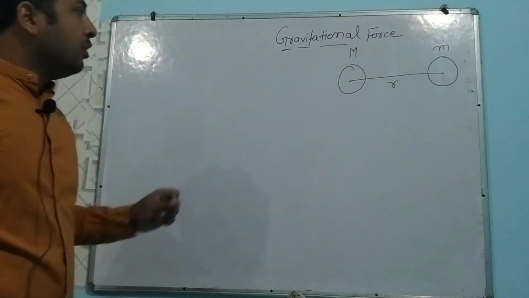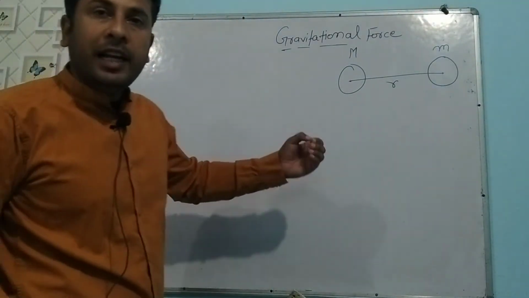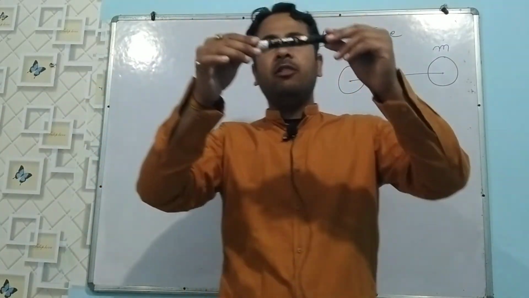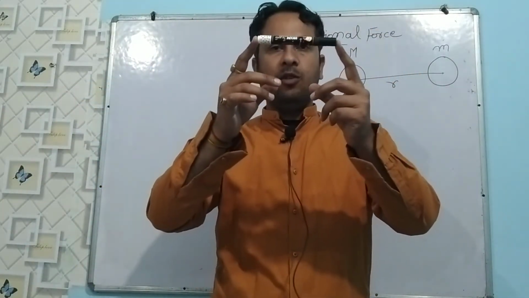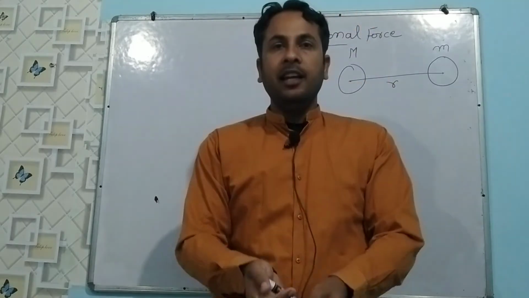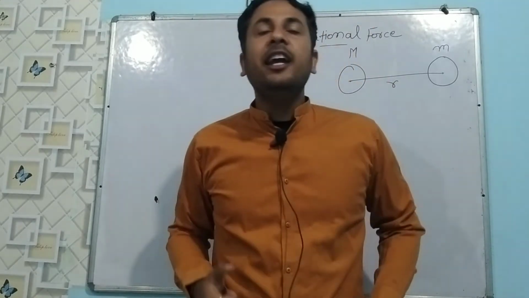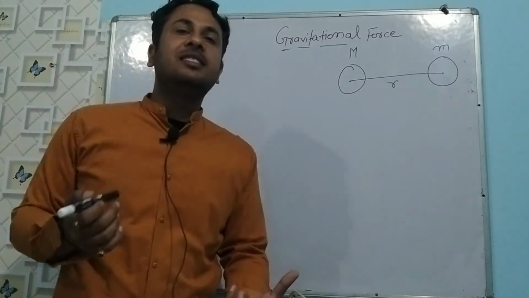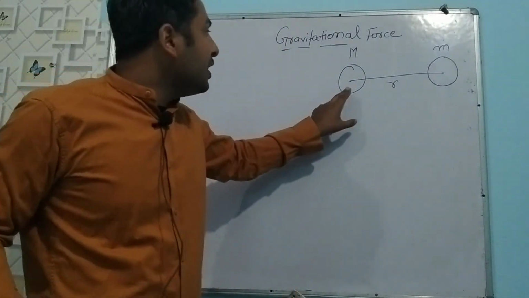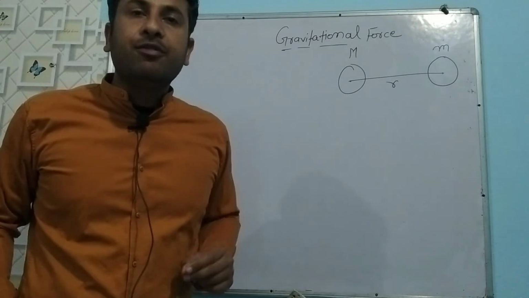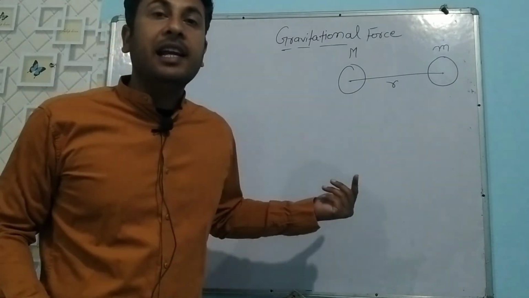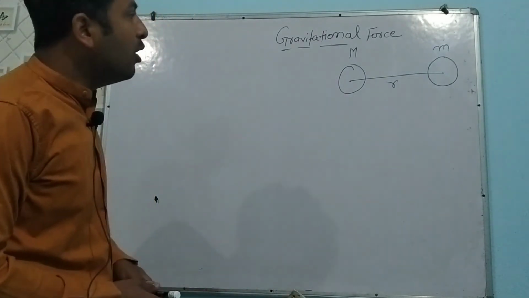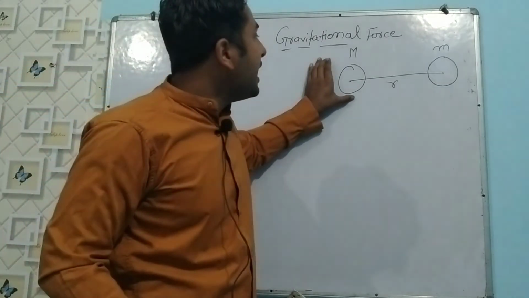Now let us suppose that we have a pen. Whenever you drop that pen, it falls down. So why does it fall down? Because the earth is attracting that mass object towards its center. That is why it is the central force. It is known as the central force. Okay, so it is because the center of earth